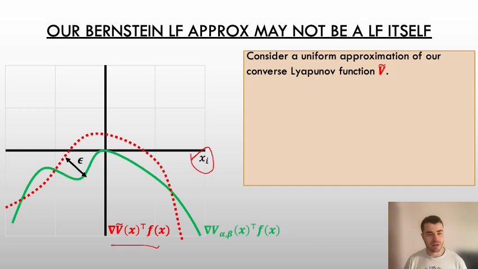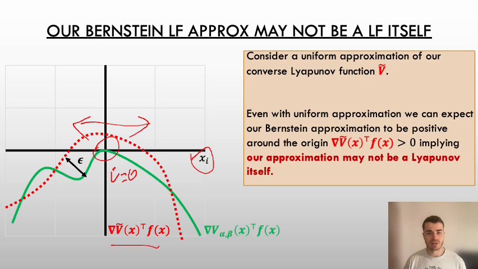And we see that because the converse Lyapunov function V dot equals 0 at the equilibrium point, which we assume is at the origin, we expect some small neighborhood of the origin to be also potentially positive when we're looking at our approximate converse Lyapunov function. So this means that even with uniform approximation, our approximate converse Lyapunov function may not be a Lyapunov function itself. So we can't use it by itself to approximate the region of attraction.